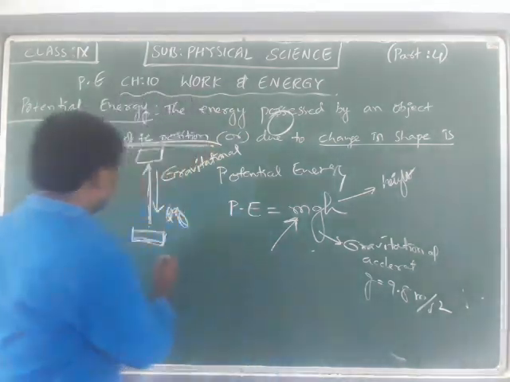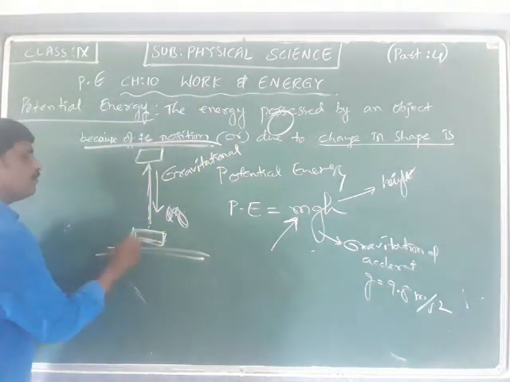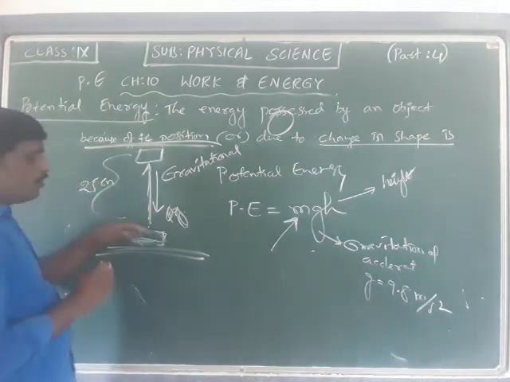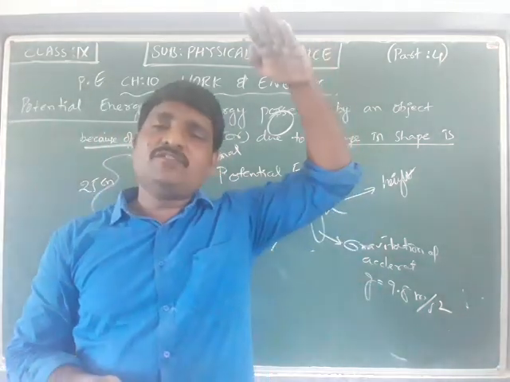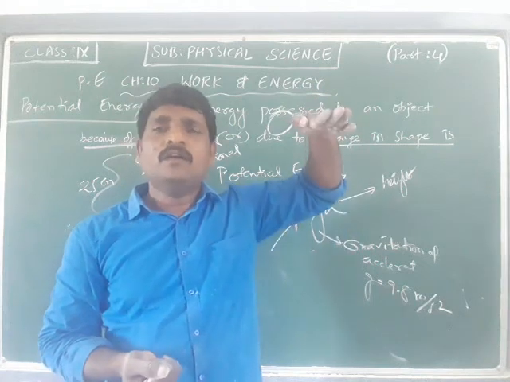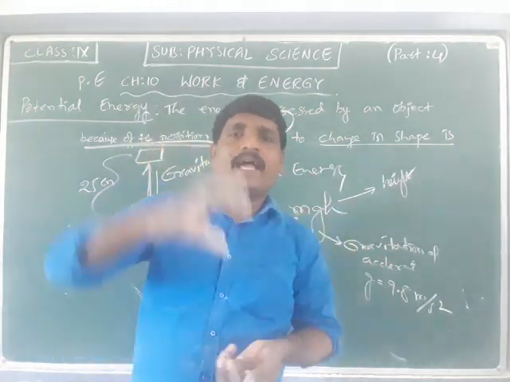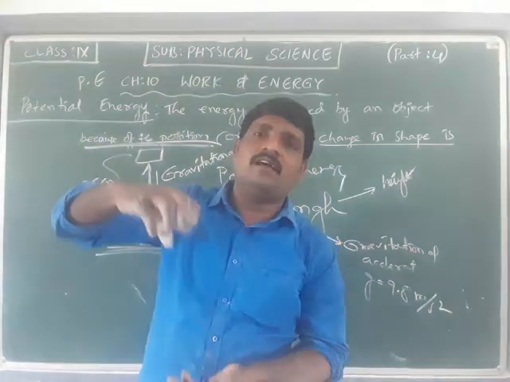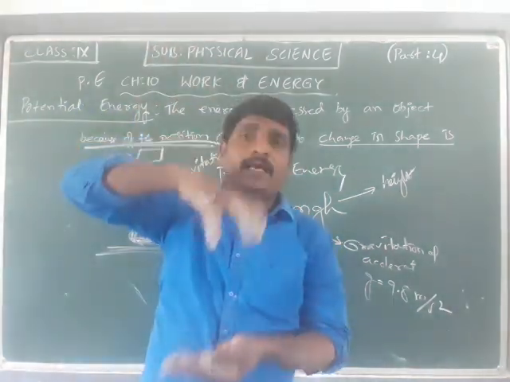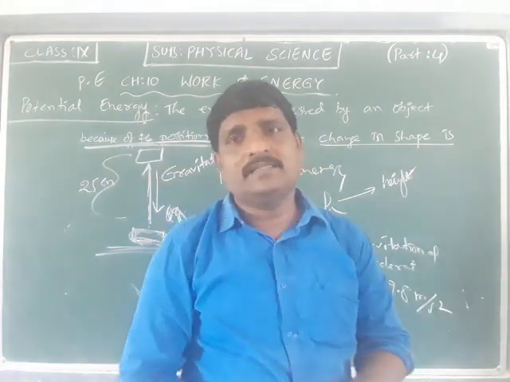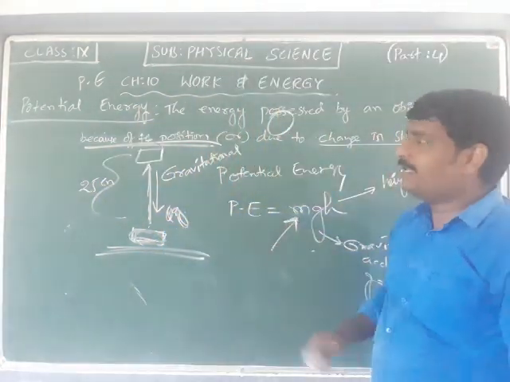Suppose this block is raised 25 centimeters from the floor or ground, that will be the h value. The height at which the object is placed or released from, to get the potential energy. This is the mathematical expression for that.